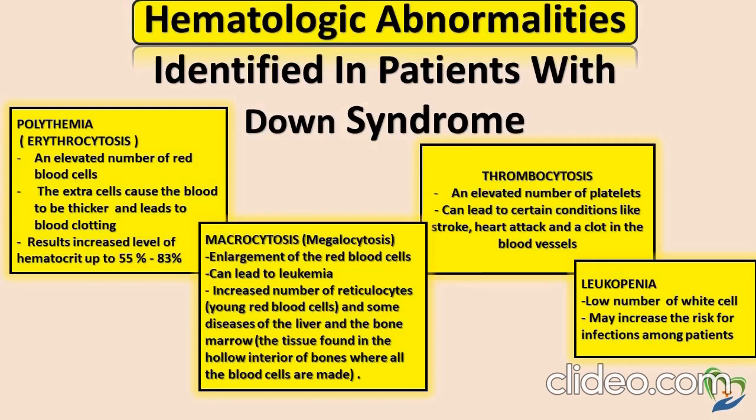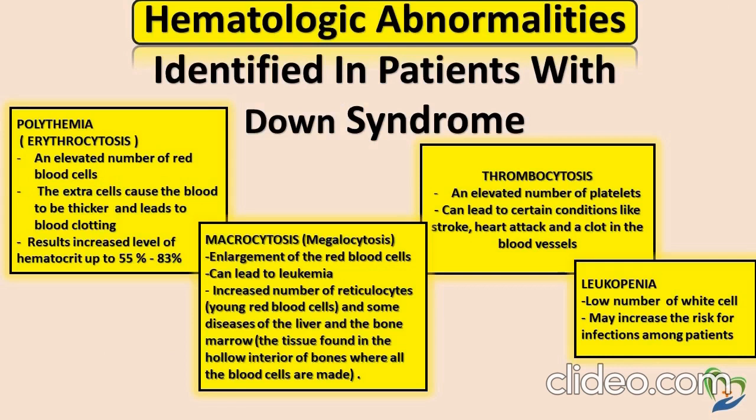Before we go into detail on the patient's issue, here is some information on blood disorders in Down syndrome patients. Polycythemia, or erythrosis, is an elevated number of red blood cells. The extra blood cells cause the blood to be thicker and lead to blood clotting. The result is an increased hematocrit level, up to 50% to 83%.